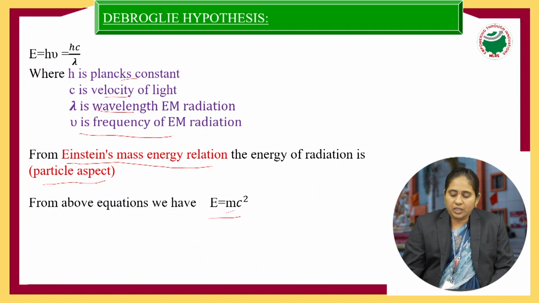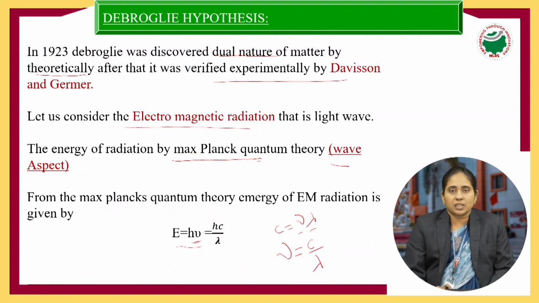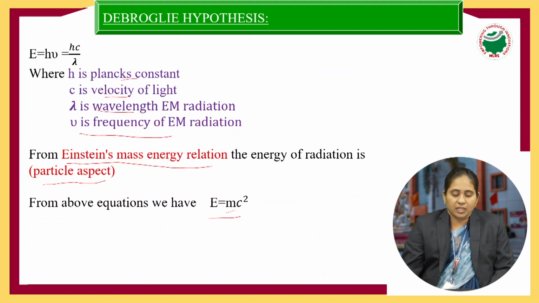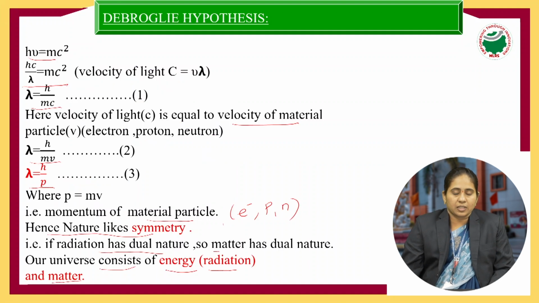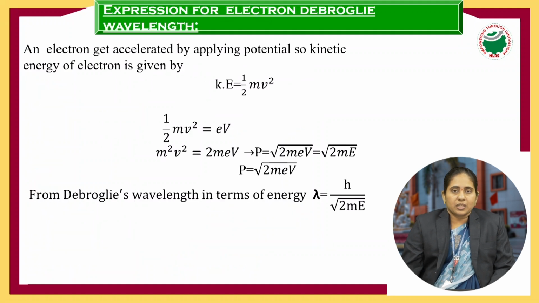So what is the de Broglie hypothesis? The hypothesis is the dual nature of matter. The dual nature of matter was proved theoretically by taking radiation: the radiation has dual nature, so obviously matter also has dual nature. Next, we are going to determine the expression for the electron de Broglie wavelength.